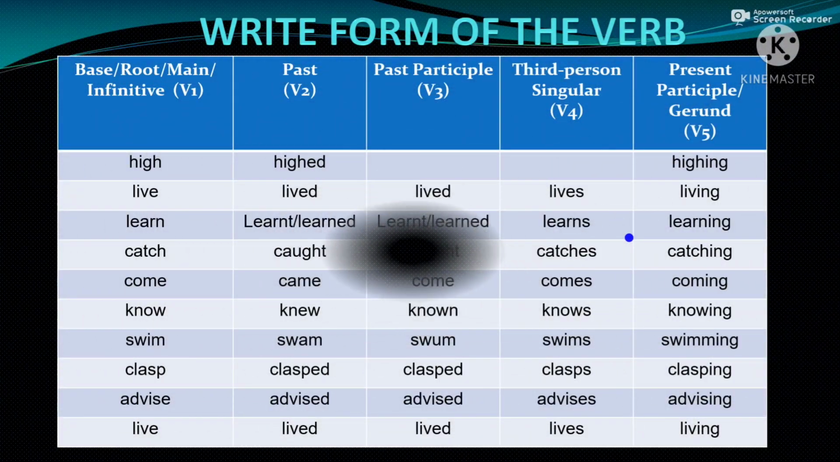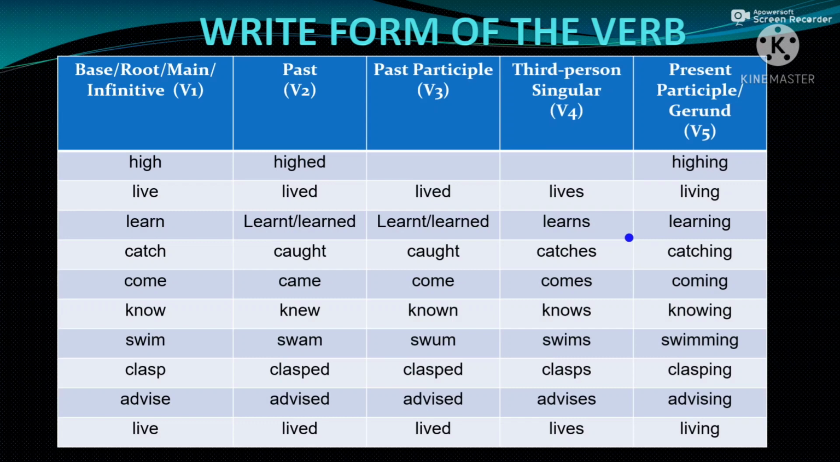Now we will discuss 5 forms of verbs. Do you know, students, there are 5 forms of verbs, but all the verbs don't have all the 5 forms, right? So the first one is V1, or base, root, main or infinitive form. That is "hit". So the past tense of hit is "hit". Next, the past participle form of hit. There is no separate past participle form and also no third person singular V4 form. And the present participle form, or gerund, is "hitting".